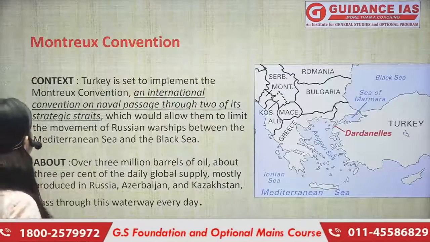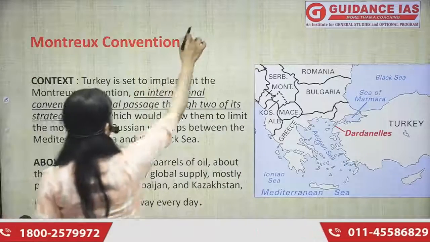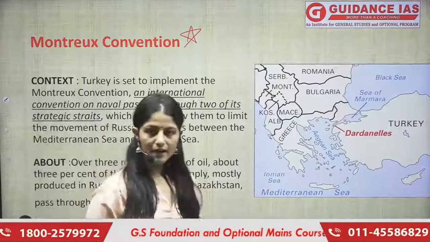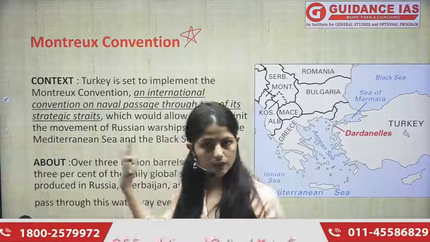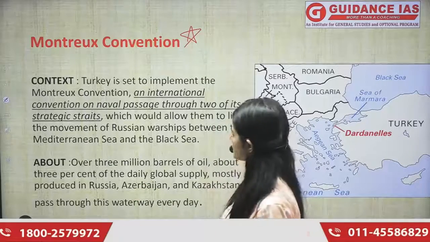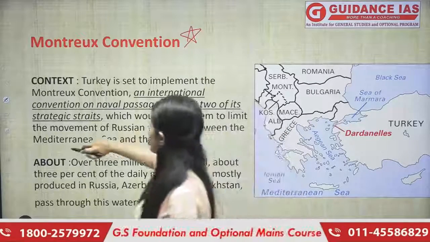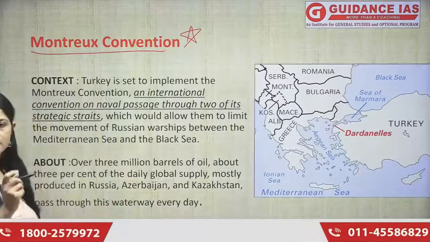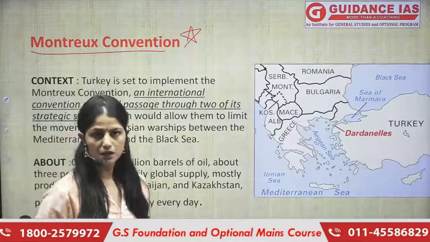Up next we have the Montreux Convention. I'm putting a star mark because this is important. Why? First, it is related with the ongoing war between Ukraine and Russia. And of course, this convention is also important from our history perspective, as well as from our current perspective.